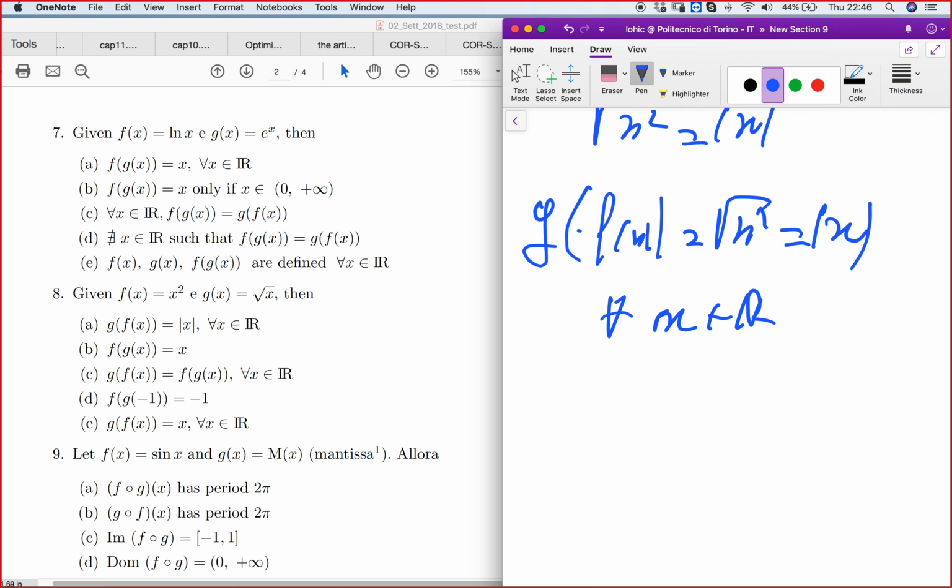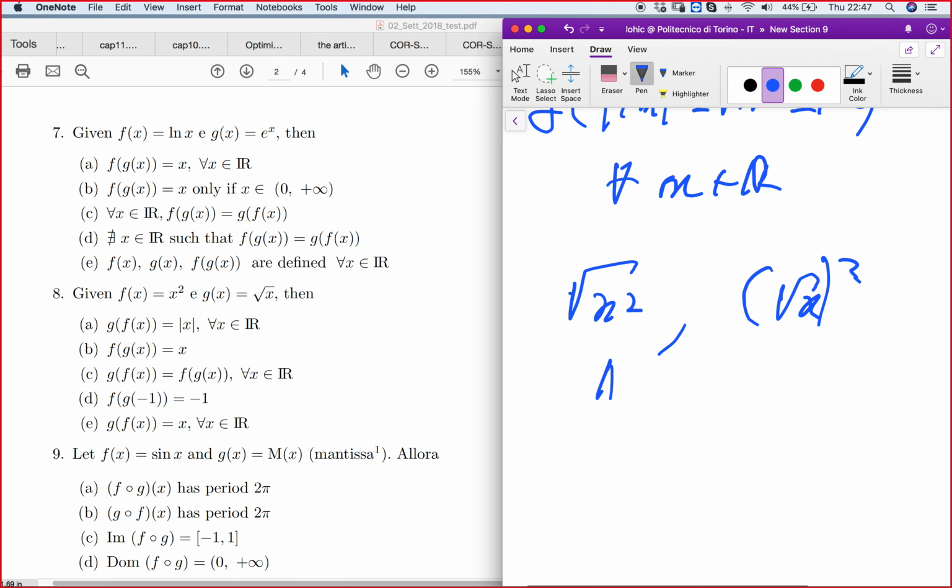For example, g of f of x is root of x squared, whereas f of g of x will be root of x all squared. But you see that the domain of root of x squared is R, while the domain of the other one is only when x is greater or equal to 0, because you cannot compute the root of a negative number. Doubts?